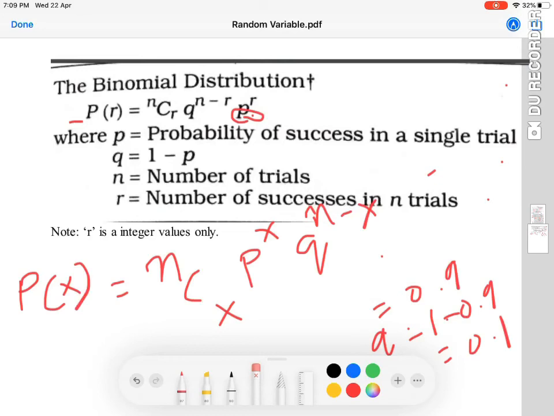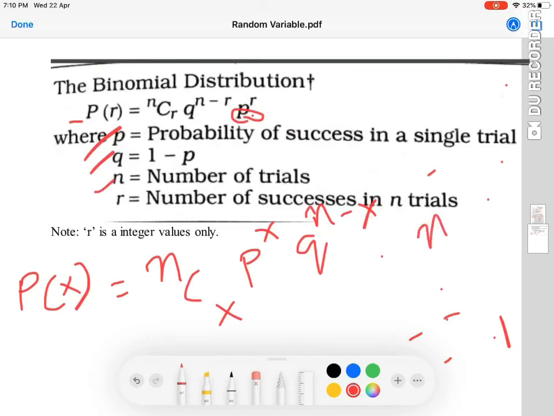Next, n is the number of trials. If they are conducting 5 trials, n is equal to 5, then you have to take a summation of all these terms and calculate the value. When we solve the problems, you will see how we can solve them. Then x, the number of successes in n trials.